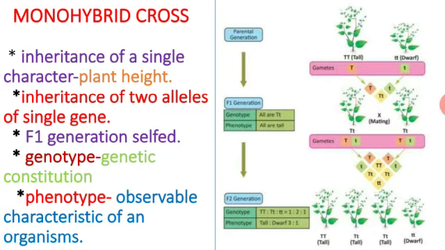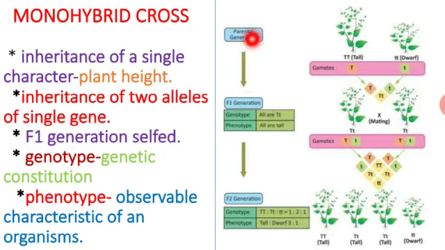The next two are heterozygous tall, and the fourth is a pure dwarf plant, having both genes as small letters.